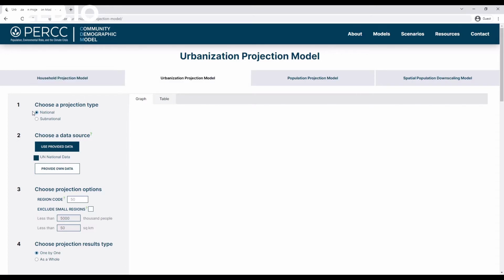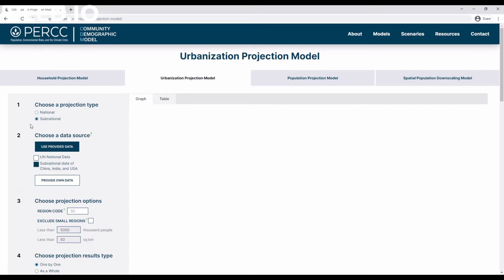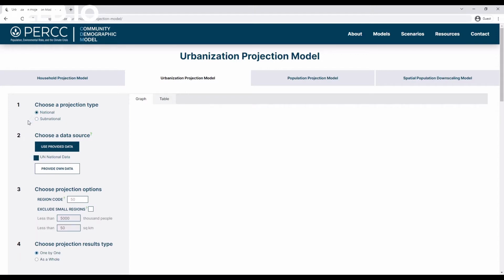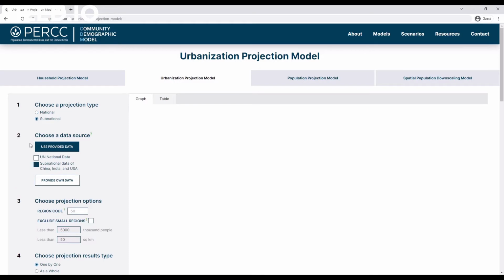First, select from the model's menu whether the region of interest is a country or a subnational territory of the United States, China, or India. The second option is based on the user's selection from the first option. If you selected national, data from the latest revisions of the UN's World Urbanization and Population Prospects are used to inform projections. If you selected subnational, there are 2 options.